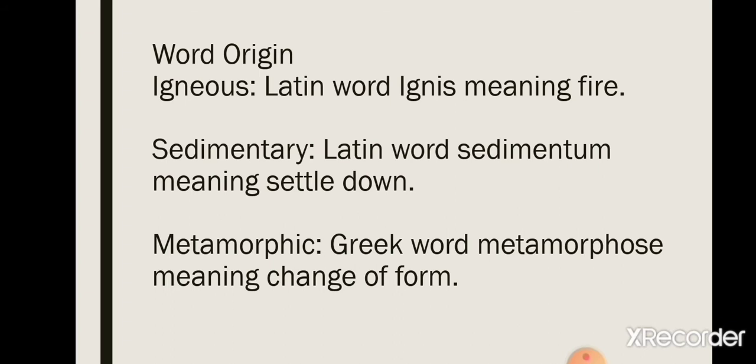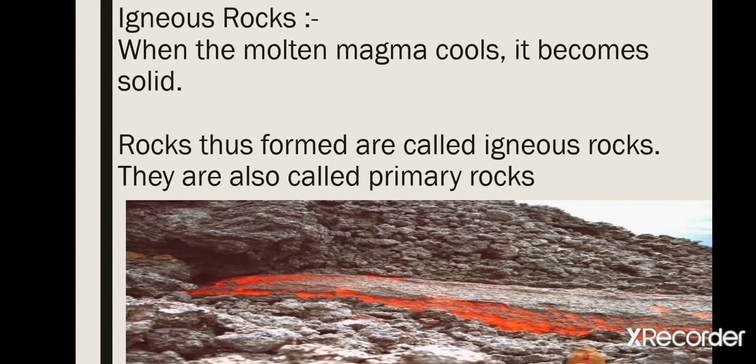You know how sedimentary rocks are formed? When small particles are carried by air and water and settle down at one place, and when they take the form of a rock with heat, at that time they become sedimentary rock. Next is metamorphic. It is taken from the Greek word metamorphos, meaning change of form. So those rocks which change their form because of heat and pressure are called metamorphic rocks. Now let's study about igneous rock.